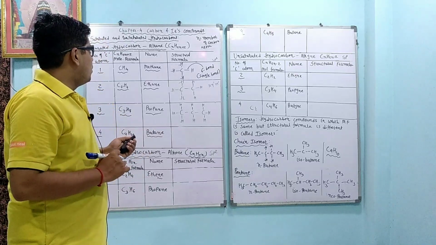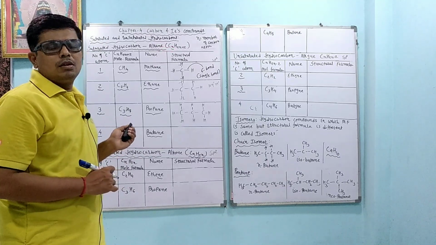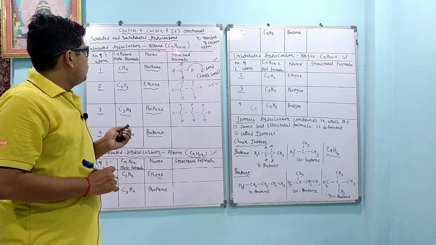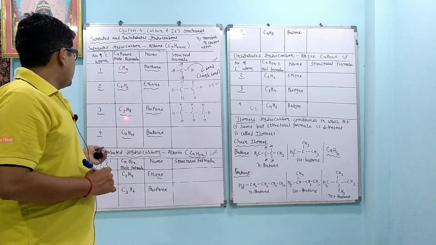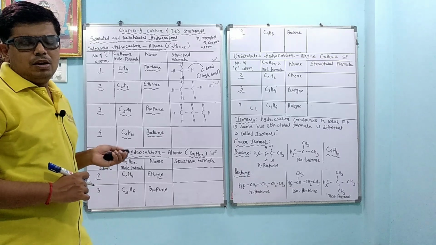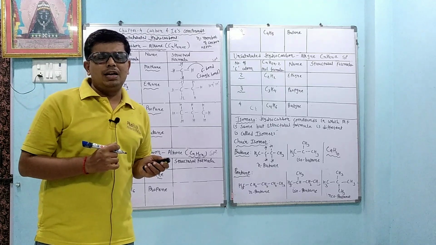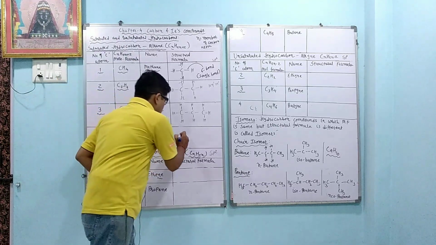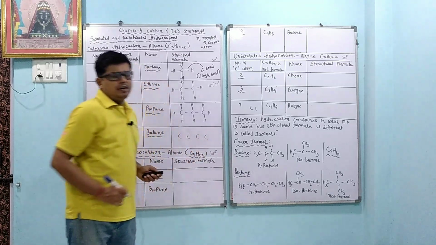Now we are going to write the formula for butane. You should know that butane means what? 4 carbon atoms, so C4, 2 fours are 8, 8 plus 2 is 10. So in this formula if you are writing 4 carbon atoms, then we get C4H10, it is called butane. Whenever you want to write the structure, at least you remember that butane means how many carbon atoms? 4 carbon atoms. So we draw them first, 1, 2, 3 and 4 carbon atoms.